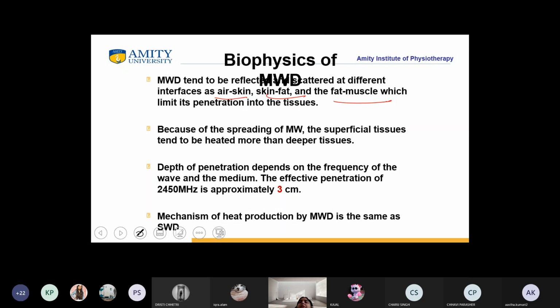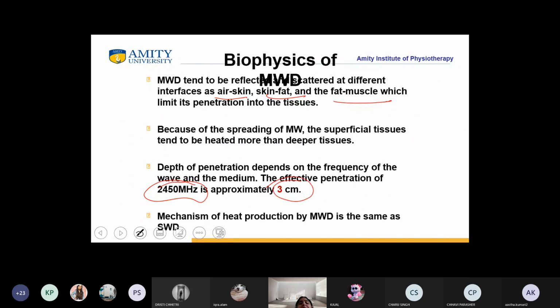Because there is spreading of microwave, therefore the superficial tissues tend to be heated more as compared to the deeper tissue. Now the frequency is 2450 megahertz. When the frequency is 2450 megahertz, the penetration is approximately only 3 centimeter.